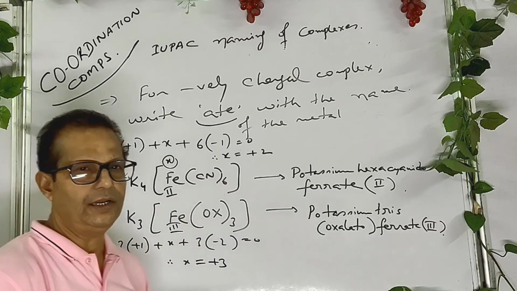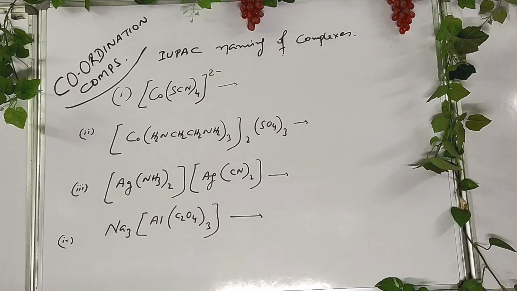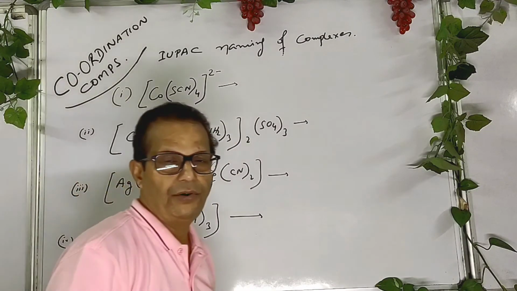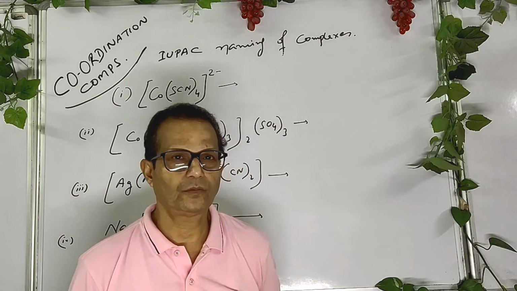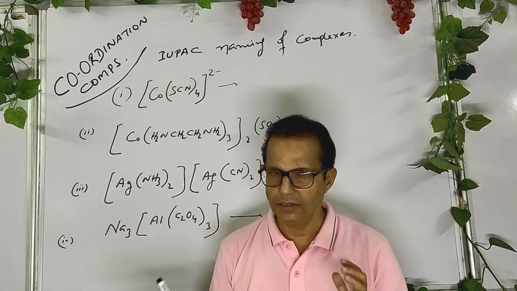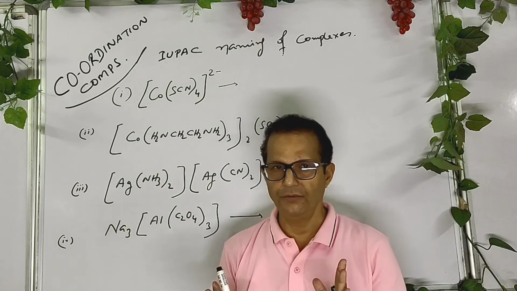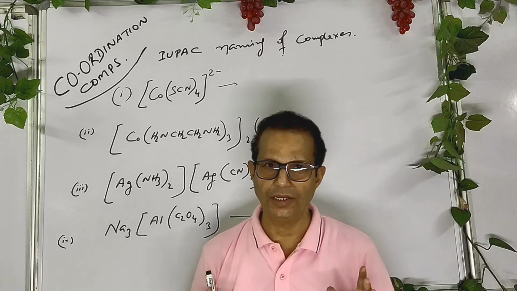So I think you understand it, okay? These are very important IUPAC naming examples. I think these are important for your forthcoming board exam.